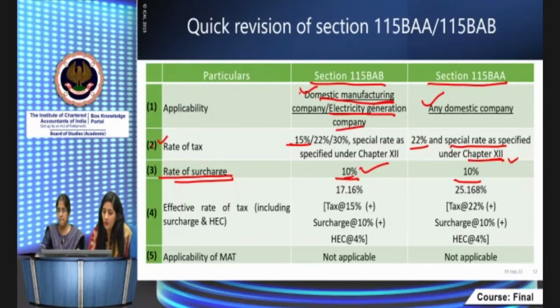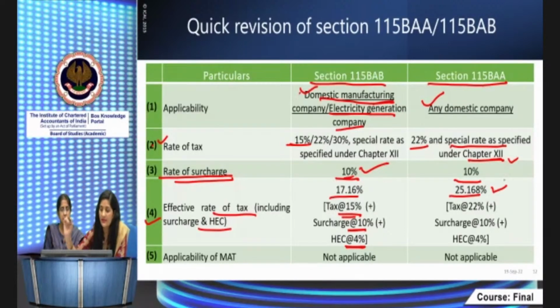What is its effective rate of tax? It's tax at 15%, surcharge at the rate of 10%, and SHEC. Here the fixed rate of surcharge will be applicable, whatever be the type of income, whether it's LTCG, whether it's income from the manufacturing company, or whatever be the income of the company, everything will be subject to surcharge. So the effective tax rate comes to 17.16%. In this case, the effective rate is 25.168%.